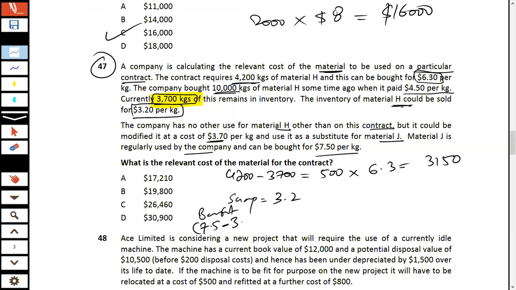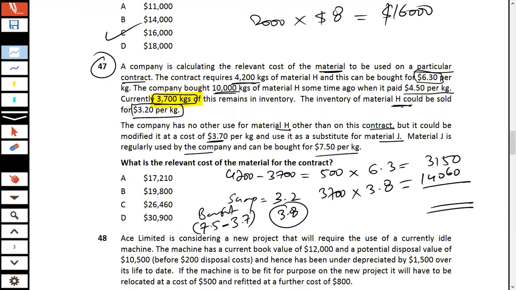less 3.7. So it's actually going to be what? 3.8. I repeat, it's going to be 3.8. So your relevant cost is going to be 3.8. So the rest, 3700 kg, is going to be at 3.8. Resultingly, it is going to be 14,060. And 17,210 is what the relevant cost of the material is going to be. I repeat, 17,210 is the relevant cost of this material.